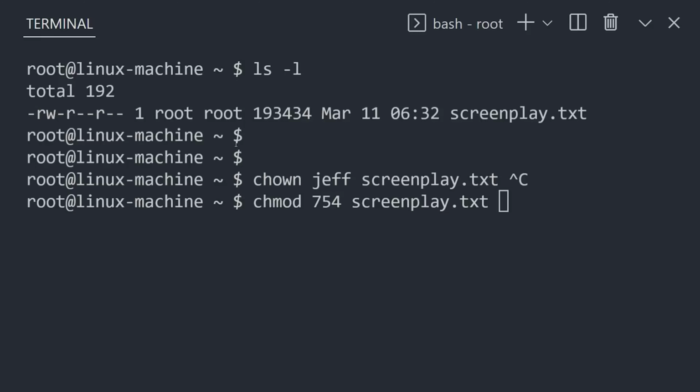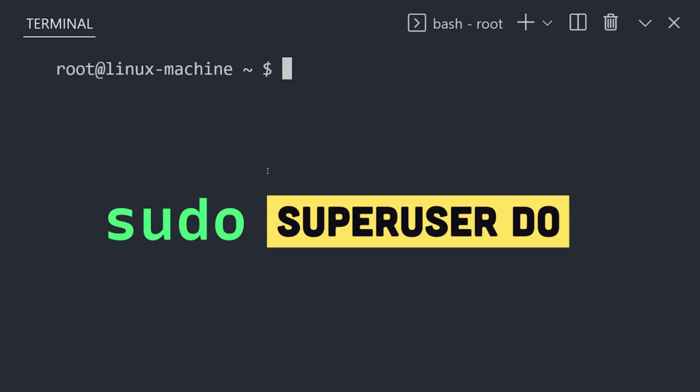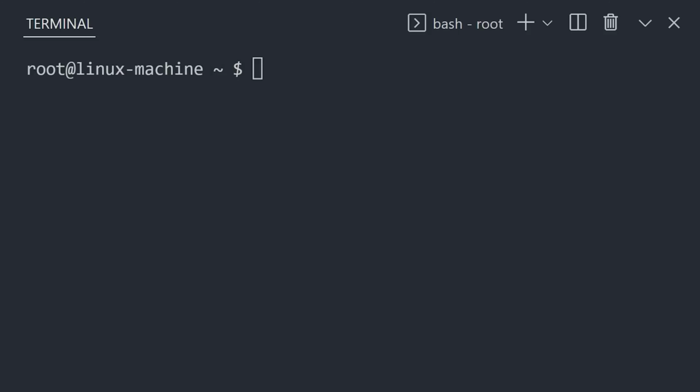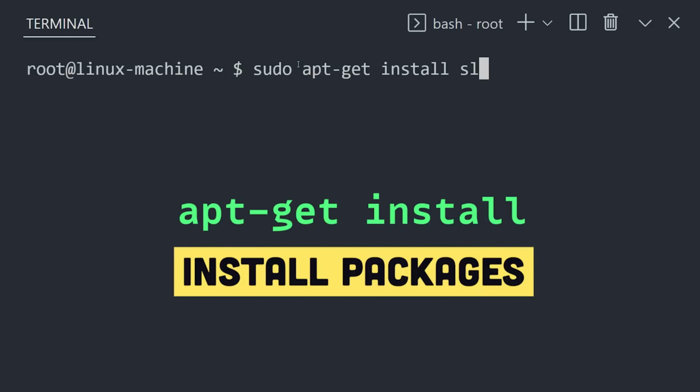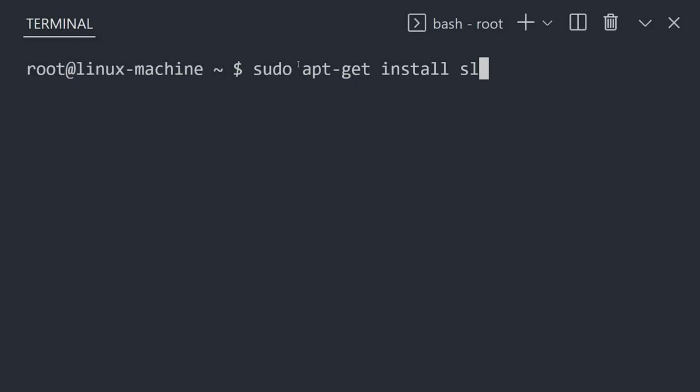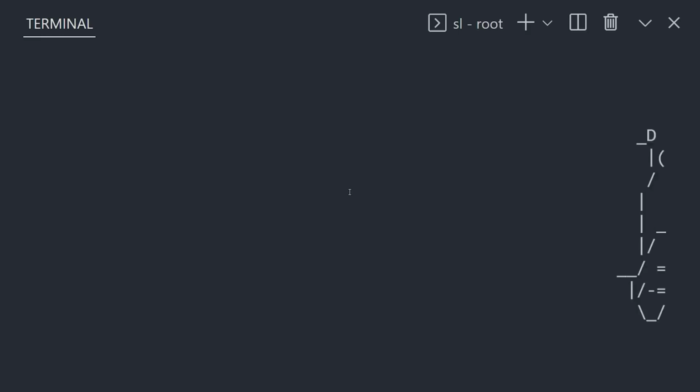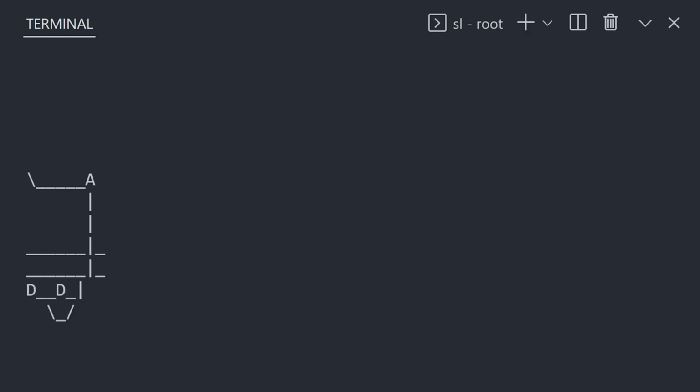Now, if your current user doesn't have proper permissions, you can put sudo in front of any command to run it with elevated privileges. To install new software on this machine, we can use a package manager like Advanced Package Tool, which will retrieve the code from the cloud and place it in the proper location on your system.